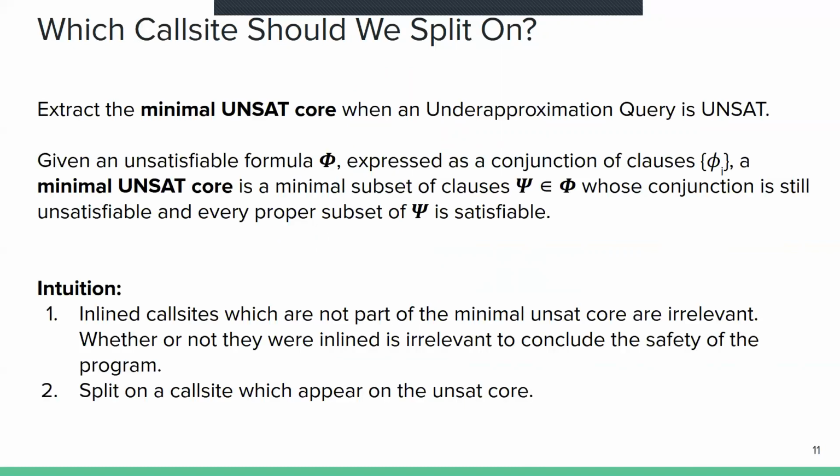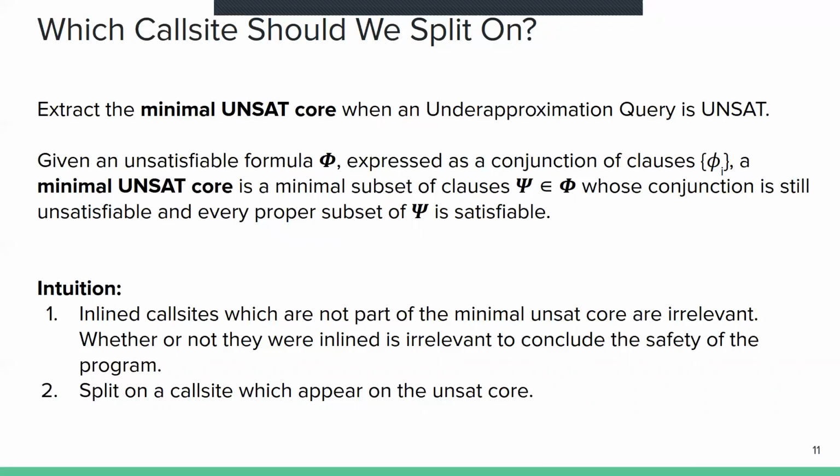To select which call site to split on, we make use of under approximation queries. So in under approximation queries, what happens is that whenever we decide to split, at this point of verification, consider that some call sites have been inlined and some call sites have not been inlined.